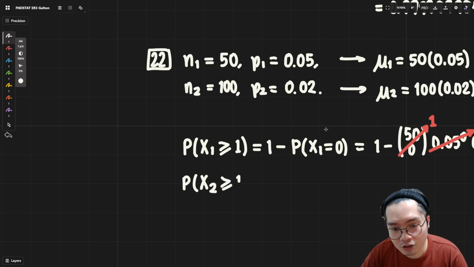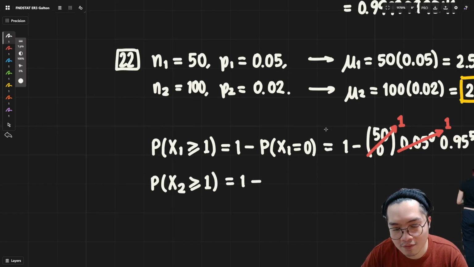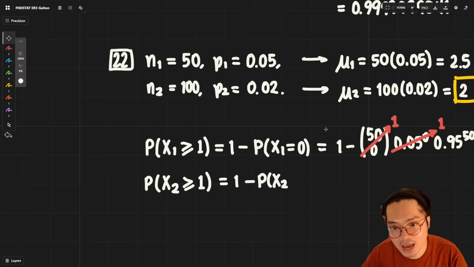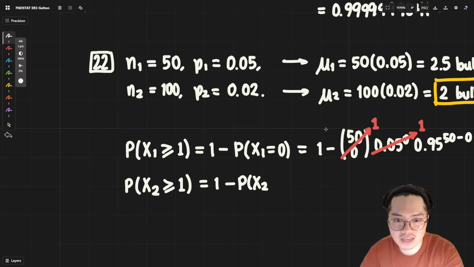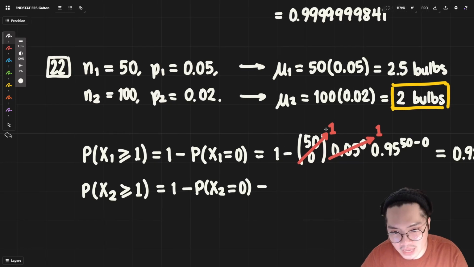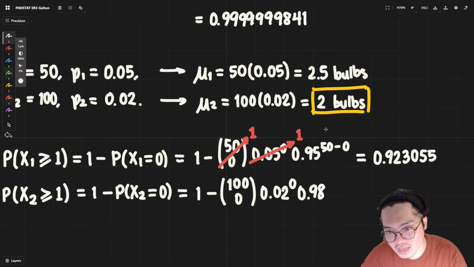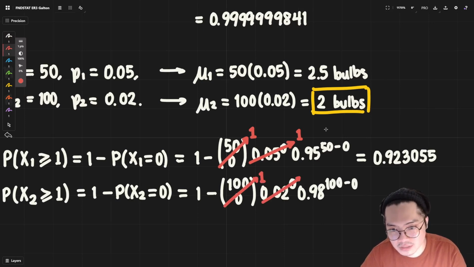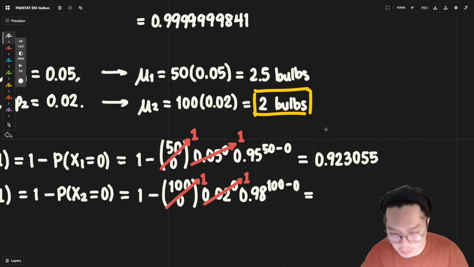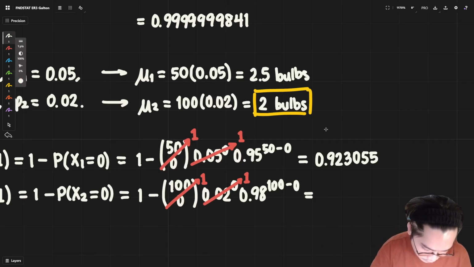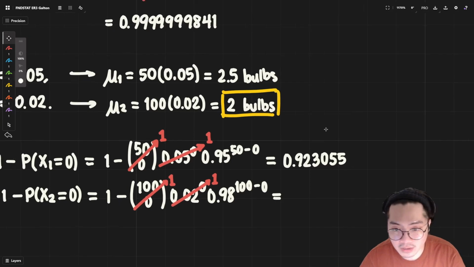On the side of X2, again via the law of inverses, it is 1 minus the probability that no maintenance will be done: 1 minus 100 trials, none of them are successes, 0.98 raised to 100 minus 0. We will cancel these as well. We will get a probability of 0.86738.